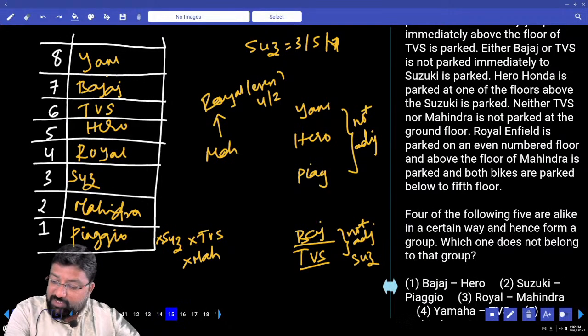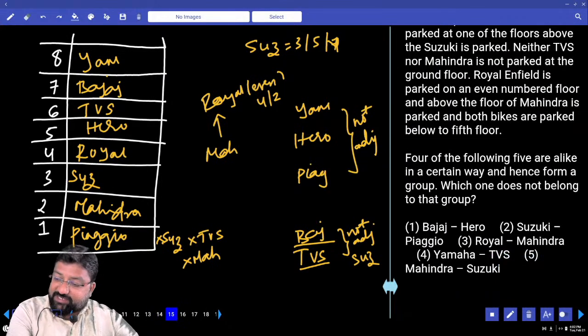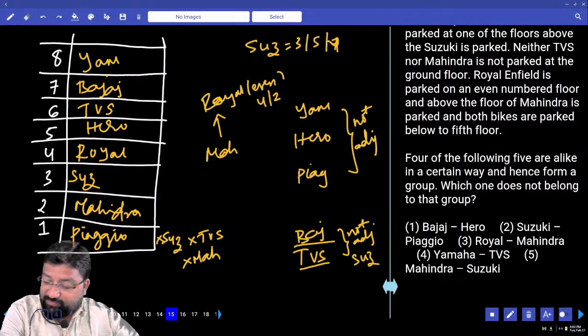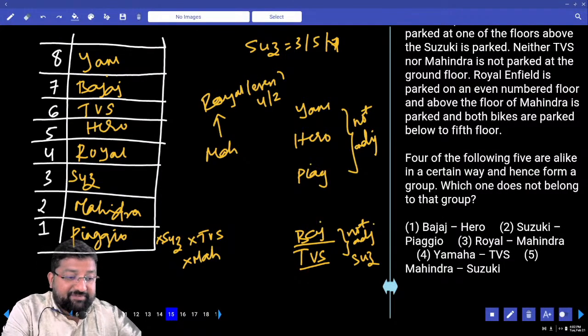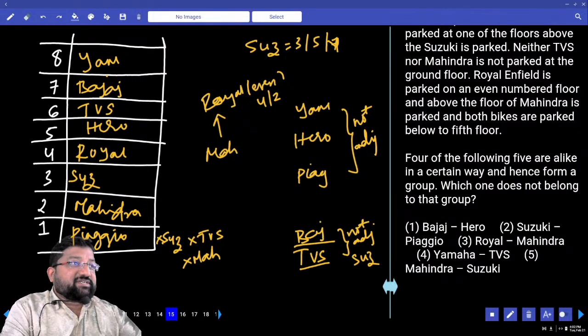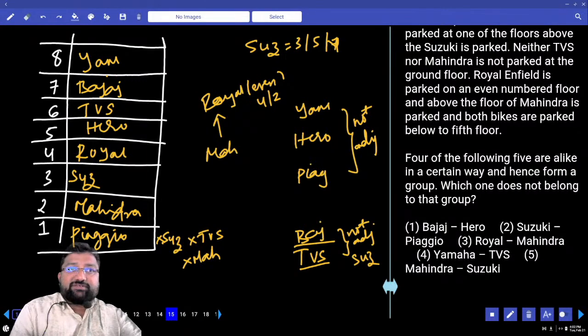Piaggio. 4 out of the following 5 are alike in a certain way and hence form a group. Bajaj and Hero. How many? 1 bike, 1 floor. Suzuki and Piaggio, 1 floor. Royal and Mahindra, also 1 floor. Yamaha and TVS also 1 floor. Mahindra and Suzuki adjacent floors. So what's my answer? 5th option.